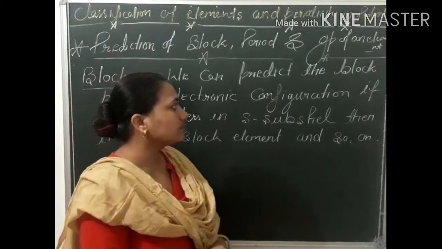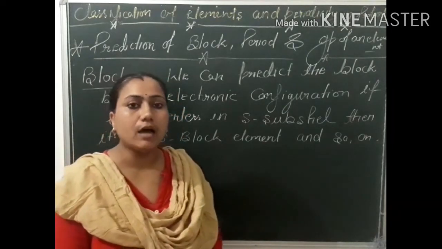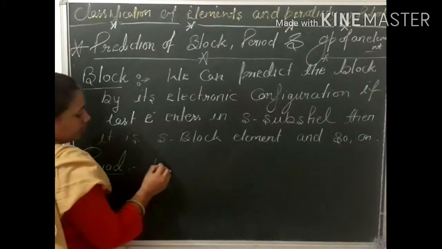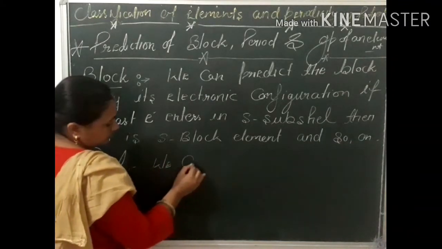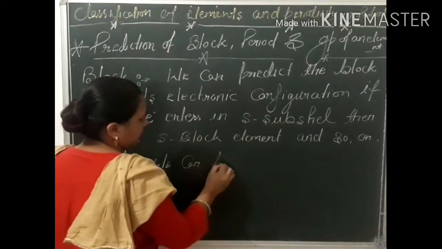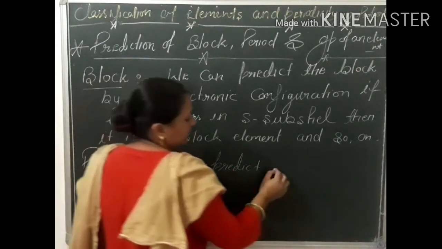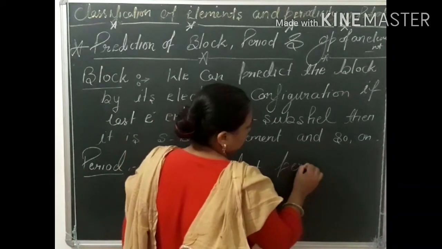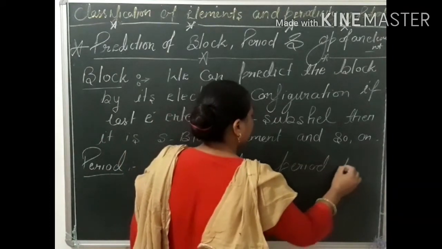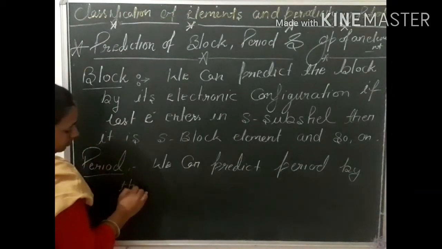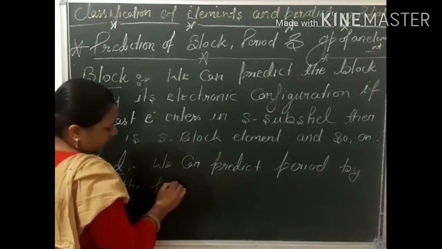Now next, how can we predict the period? We can predict period by the principal quantum number.